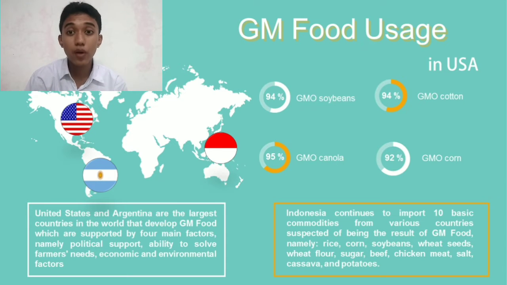Indonesia continues to import 10 basic commodities from various countries suspected of being the result of genetic engineering, namely rice, corn, soybeans, wheat seeds, wheat flour, sugar, beef, chicken meat, salt, cassava, and potatoes. Other products such as imported fruits in the supermarket are GM food products. But unfortunately, all GM food products on the market are not given clear information. Therefore, the most prominent problem and still causing controversy in the community is whether GM food products dominate the market today for consumption.